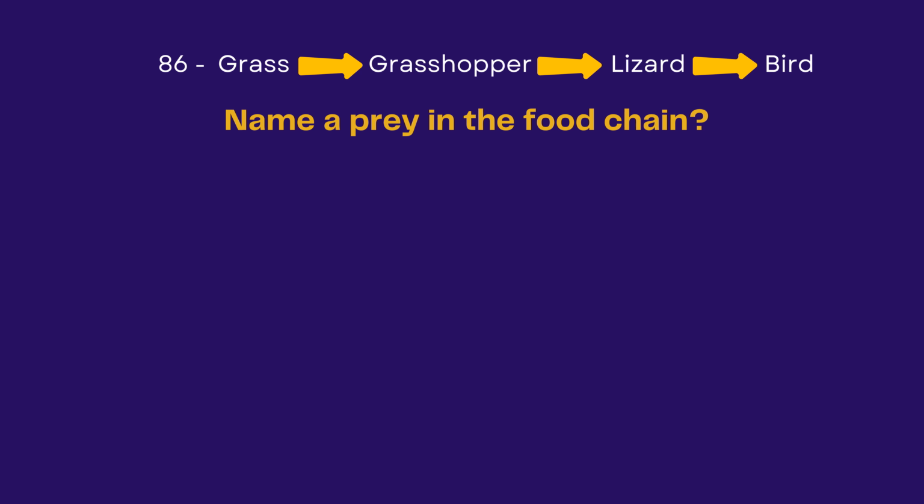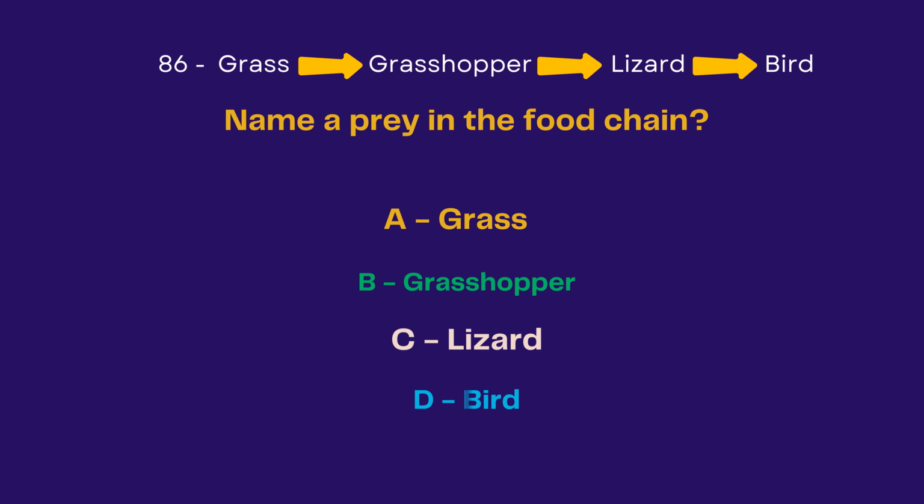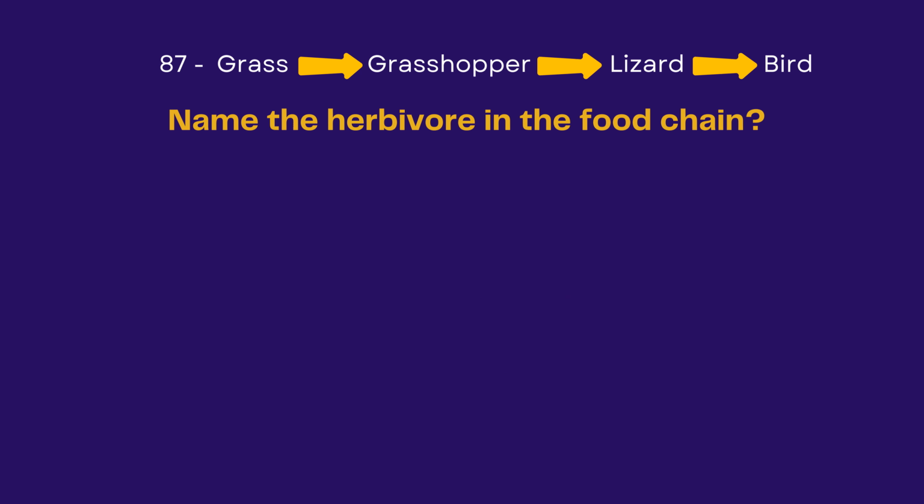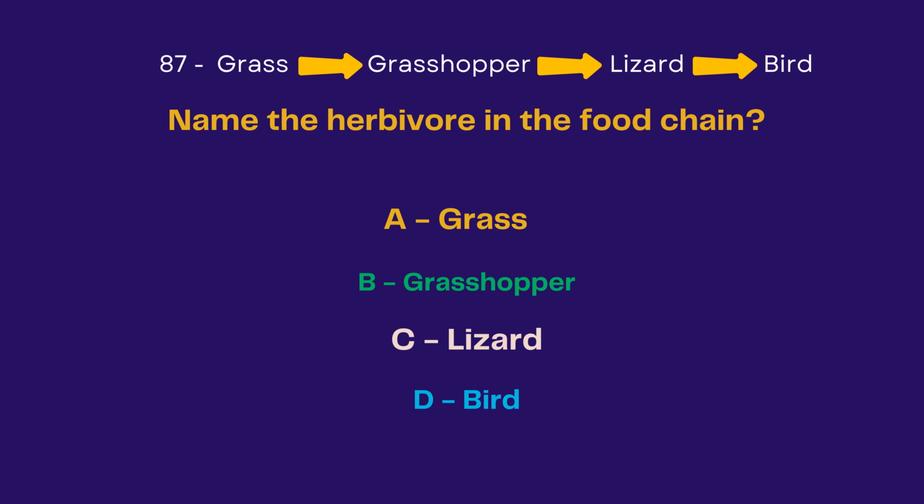Name the prey in the food chain. Grass, grasshopper, lizard, bird. Any one of these, grasshopper or lizard. Name the herbivore in the food chain. Grass, grasshopper, lizard, bird. The answer is grasshopper.